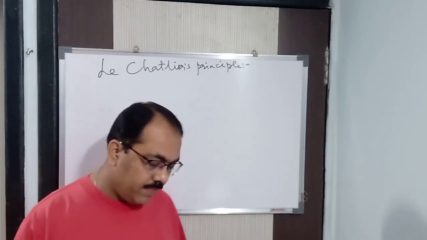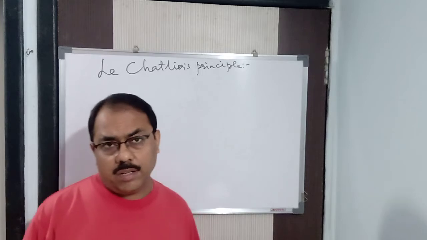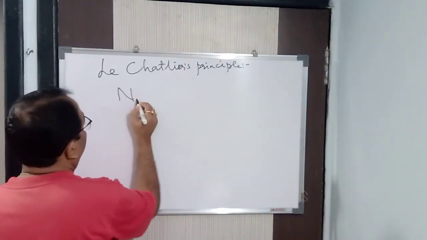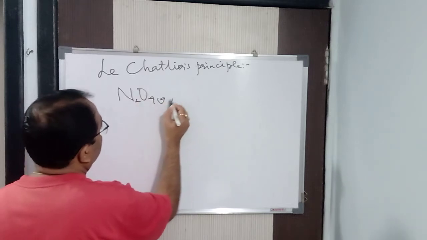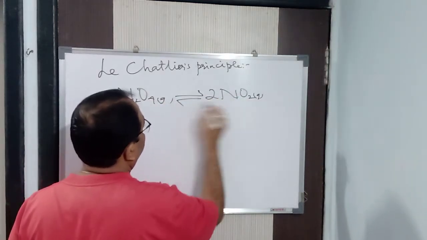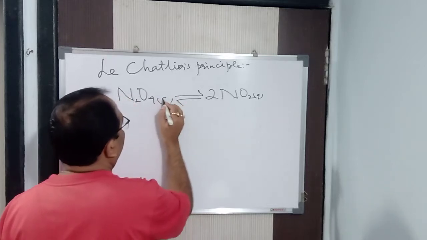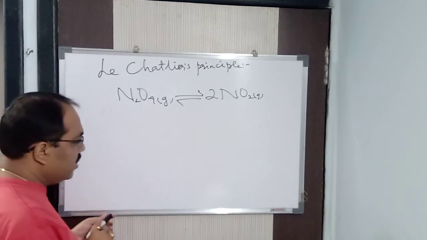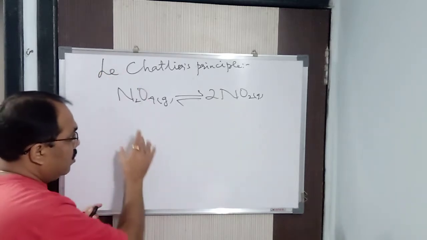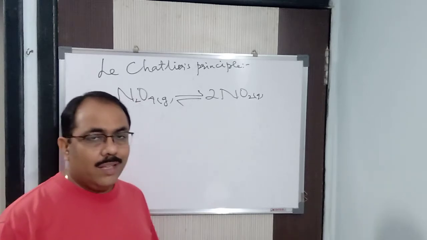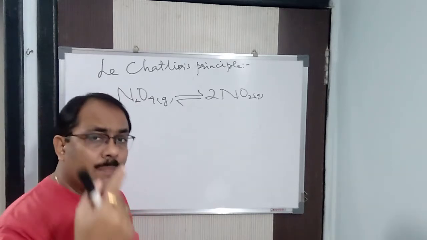Now I'll explain it. Suppose an equilibrium reaction is there, any particular reaction. Like suppose we are having N2O4 gas, reversible sign, gives 2NO2 gas. Now, what is being said is that if a reaction in equilibrium is subjected to stress, means you are changing the concentration, the temperature, the pressure, whatever it is, then the equilibrium will shift in that particular direction.